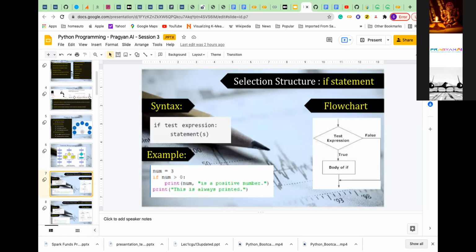selection structure. You can also say if statement, or conditional statement. There are different ways to say it, but we'll say selection structure. What is that actually? Selection: we should be selecting which path we should take, whether one path or the other path. So what is the syntax actually?